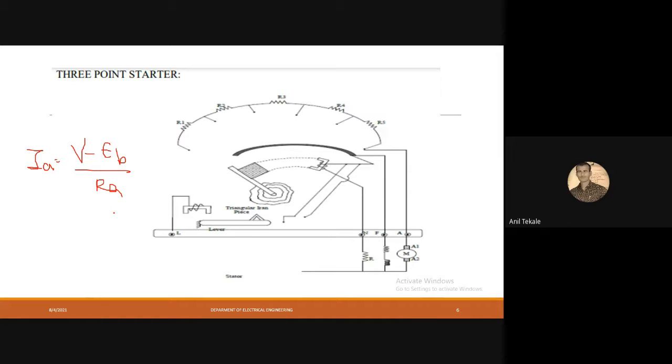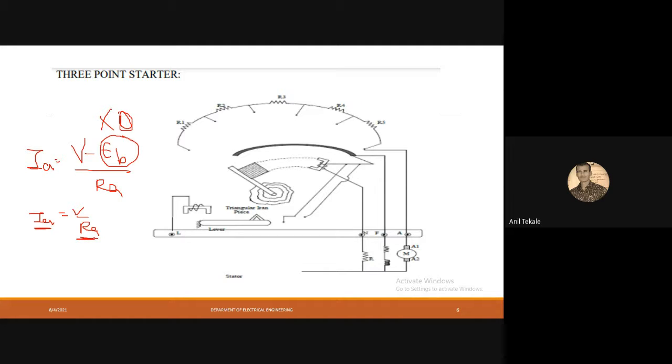Yes, sir. So in such a case, we understood that at the rest condition, when our motor is at zero speed, at that time EB is equal to 0. So we will ignore that one. We get the equation IA is equal to V divided by RA. Now we can control or adjust our IA by varying the armature resistance.